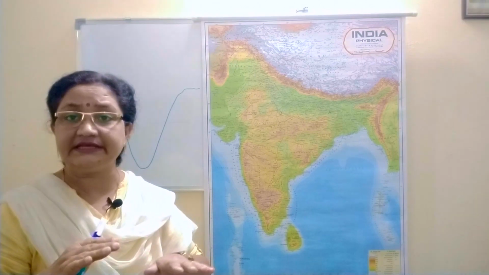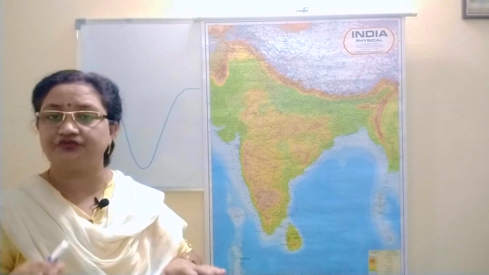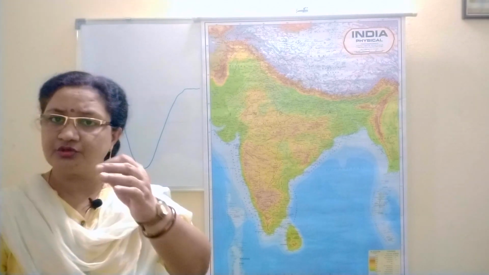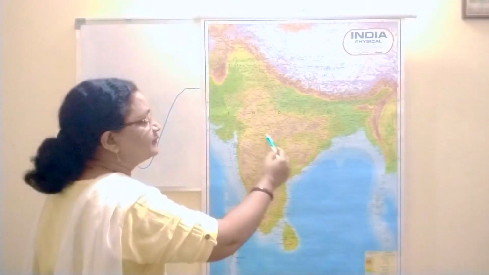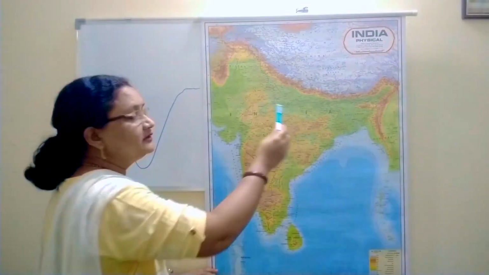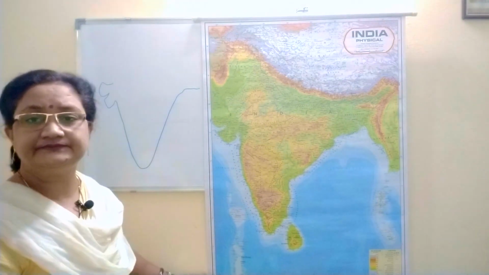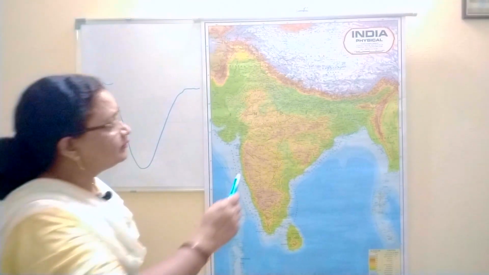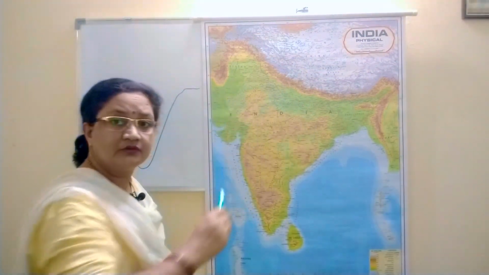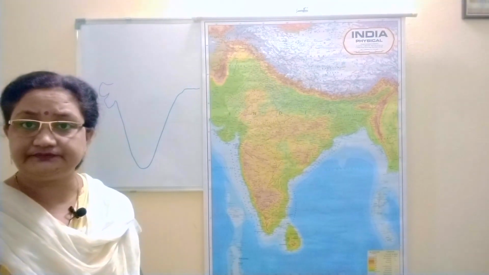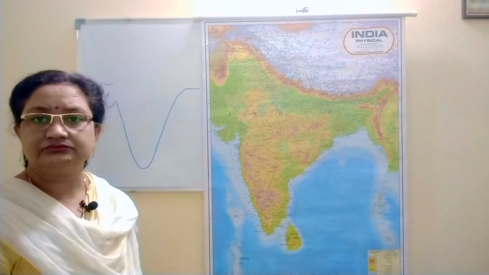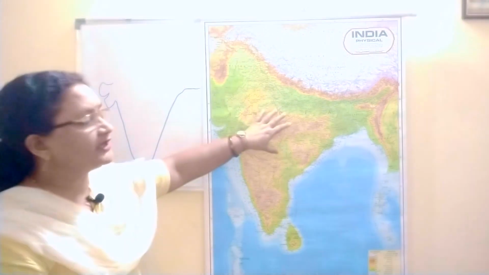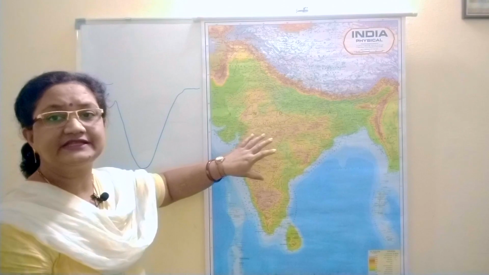During the summer season, because we are in India, it's quite easy to understand what condition we have in India, right? During summers in the interior parts of India, you'll find the temperature is very high. Okay, it becomes too hot. So because of very high temperature, what happens with the atmospheric pressure? In the interior parts, the pressure becomes low. In the interior parts of India, you will find the pressure gets very low.